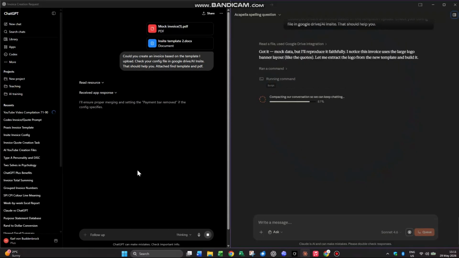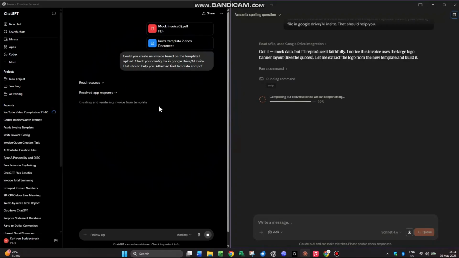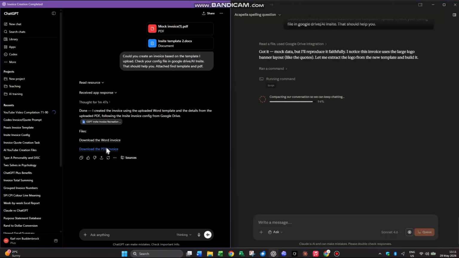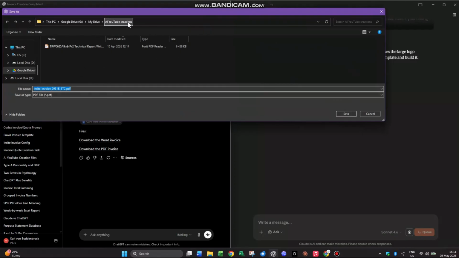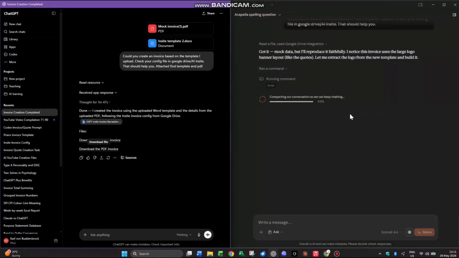Who's going to win the race? Okay, exactly the same instruction. Remember, I have already configured this beforehand, and there's a config file in the folder, and that's always advisable. Config file. ChatGPT wins. Look at that. ChatGPT wins. Let's go and have a look at that invoice. Okay, that invoice is over there, and I'm downloading it to the downloads folder. And let's see what it looks like. Okay, there it is. Let's have a look at it. Downloading it to the downloads folder.